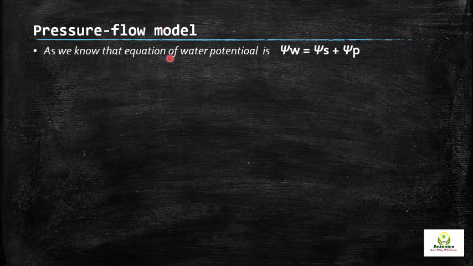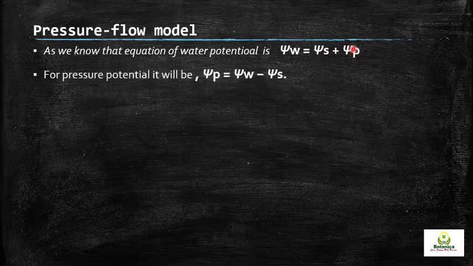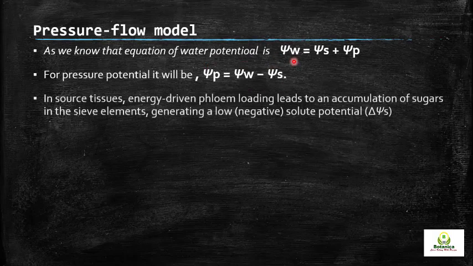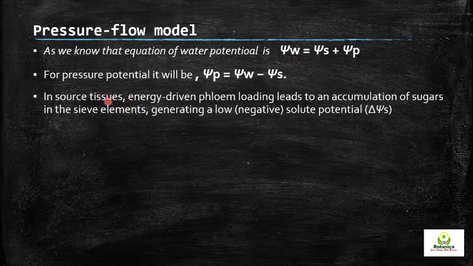For example, as we know, the equation of water potential we have studied: psi W is equal to psi S plus psi P. So the water potential is the sum of solute potential and pressure potential. But if we are talking about the pressure potential, it should be on the left side: pressure potential equals water potential minus solute potential. So the pressure potential can be obtained by using this particular equation. So in source tissues, what is happening?